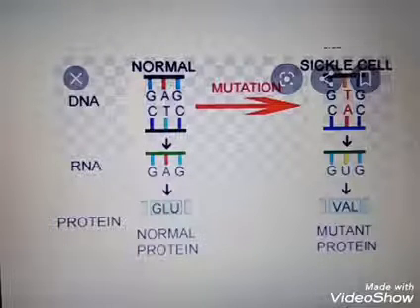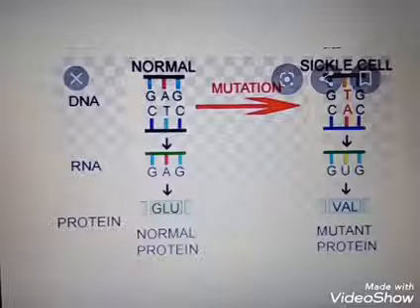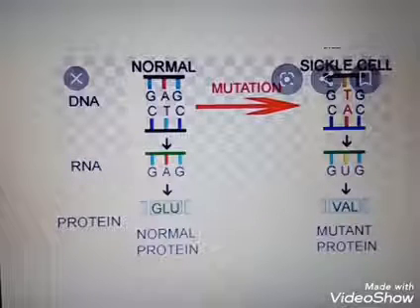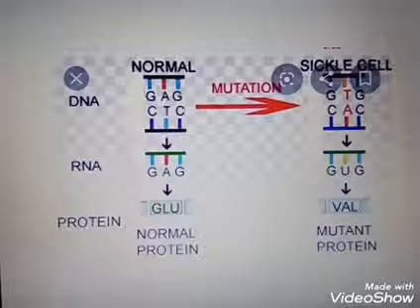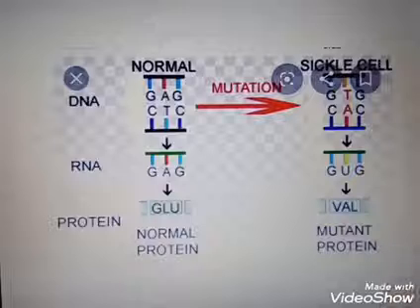If these genes occur in a homozygous condition, death will happen. That means it will lead to lethality or death of the person. So that is sickle cell anemia. Clear?